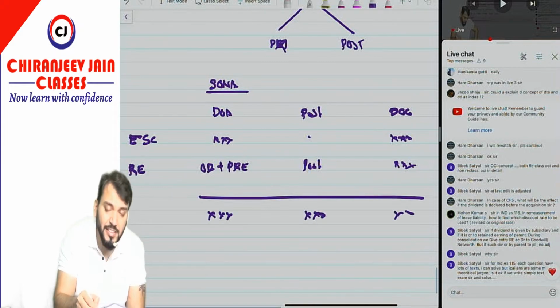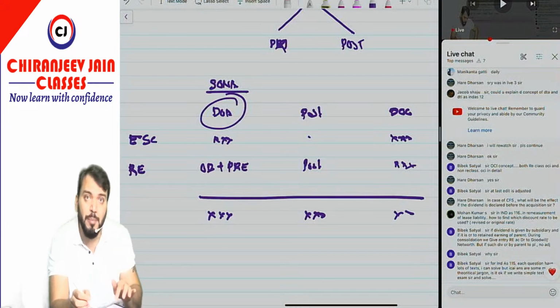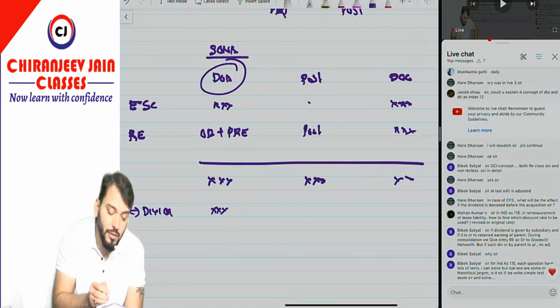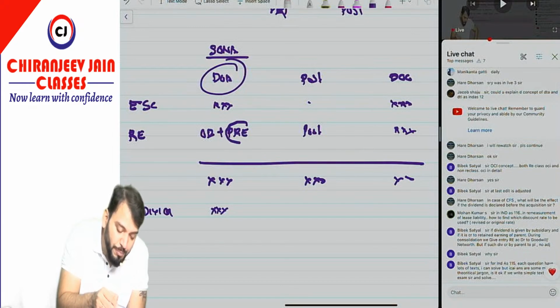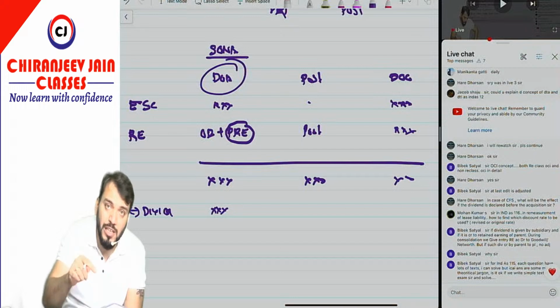But can I say this net asset will be before payment of dividend, but we want it on the date of acquisition after payment of dividend. So in this case, what will you do? Just minus dividend from pre-acquisition, correct? Or you can take this pre-acquisition profit after dividend, or directly take pre-acquisition profit after dividend.